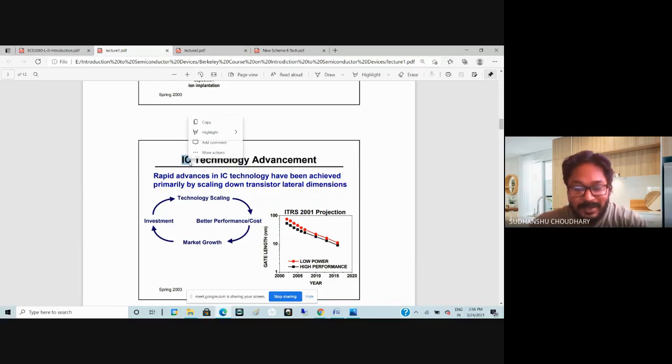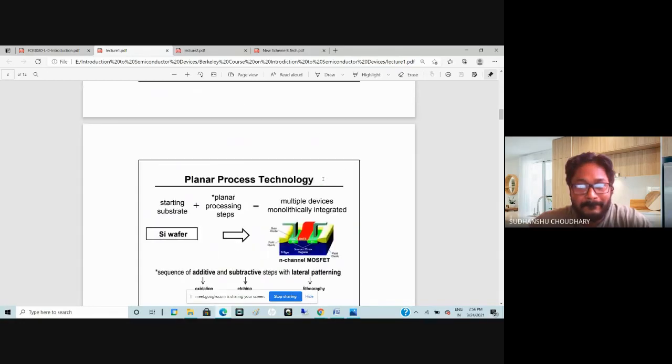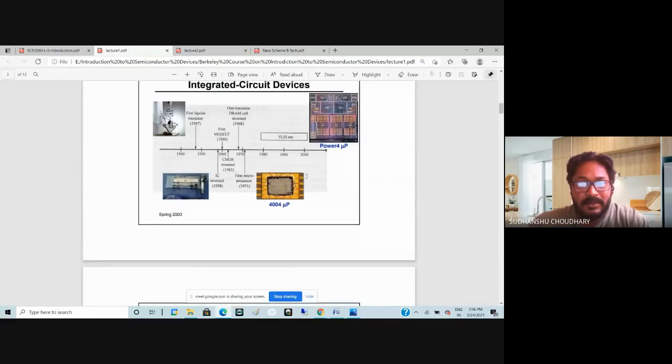So do you know what is an IC or integrated circuit? Nobody knows? Just heard of it, sir. Okay. So integrated circuit, for example, a microprocessor. And a microprocessor is today in your mobiles also, in your laptops also, on your PCs also. So those microprocessors are basically integrated circuits. Similarly, a random access memory or RAM, that you use in your mobile and in your laptops and PC also, is actually an integrated circuit.